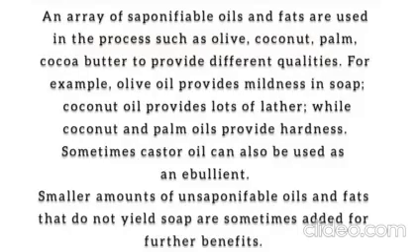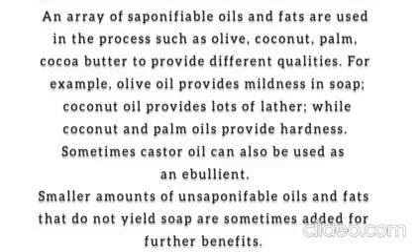An array of saponifiable oils and fats are used in the process, such as olive, coconut, palm and cocoa butter, to provide different qualities. For example, olive oil provides mildness in soap.